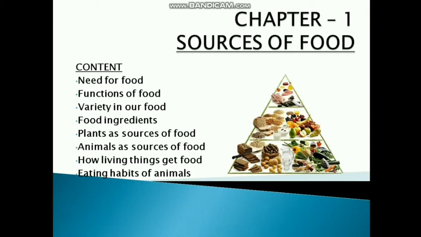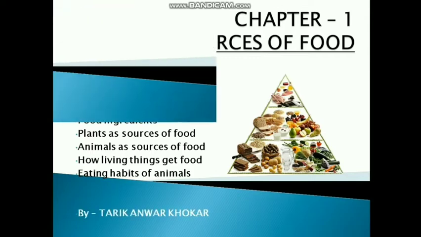In this chapter, we will read about need for food, functions of food, variety in our food, food ingredients, plants as sources of food, animals as sources of food, how living things get food, and eating habits of animals. So let us move on to our first topic, that is need for food.